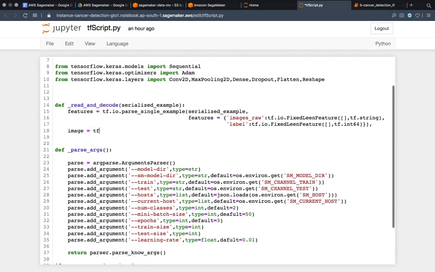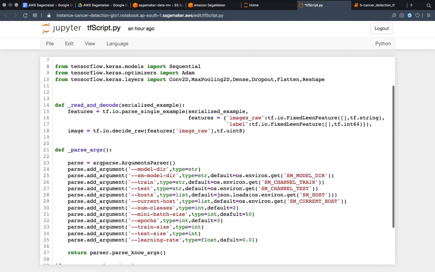Then tf.io.decode_raw, and after that what I can take is features and image raw. Image raw, and I have to close it, and tf.uint8.